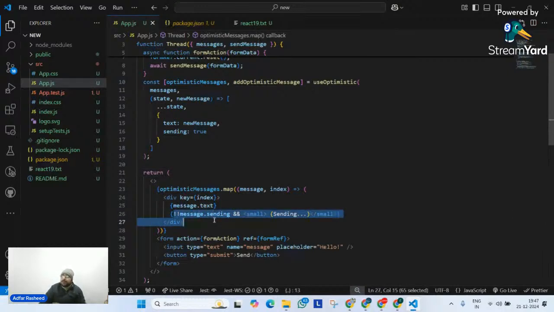Can anyone tell me, not message dot sending, what does it mean? What does it mean? Not. You will say, sir, not means if it is true, make it false, then make it true again. But it was already true. So why are we using not? Anyone? Not message dot sending. What does that mean?